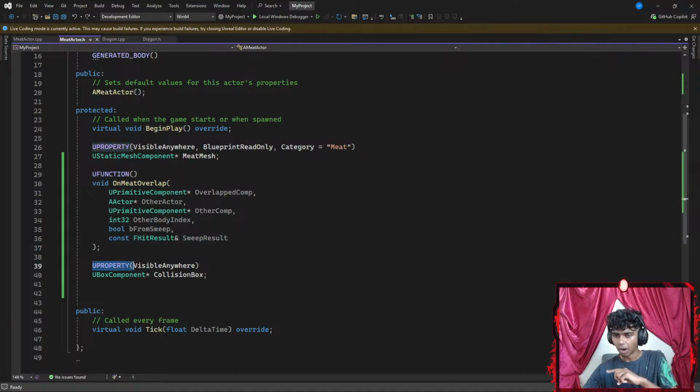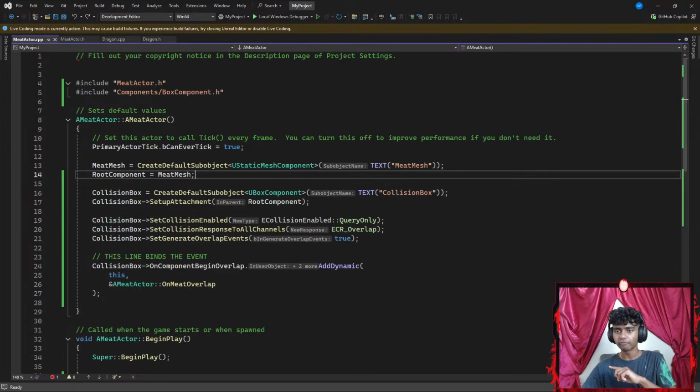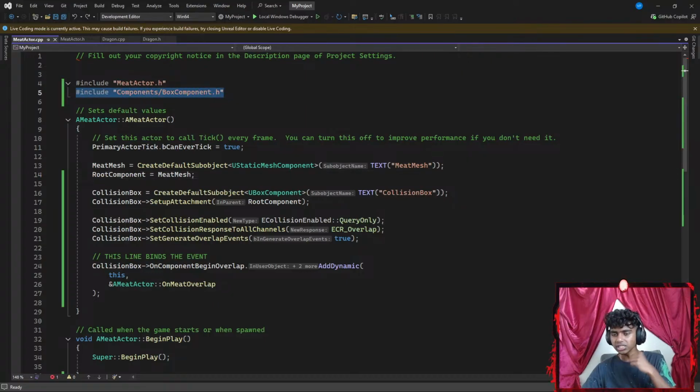And then I go with UPROPERTY, which says it's going to be visible everywhere. My box is going to be visible anywhere. And then UBoxComponent is going to be represented by a collision box. This is where I actually create my box collision. And then inside of my C++ file, I include my box component as a header file.